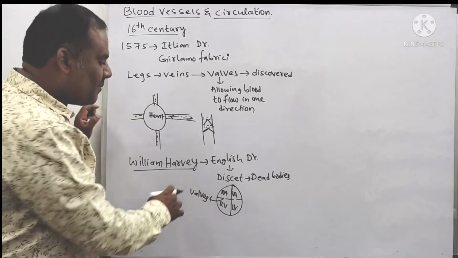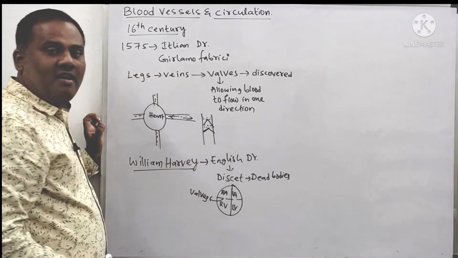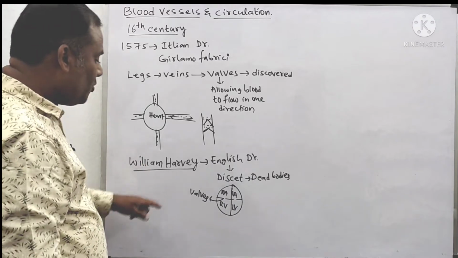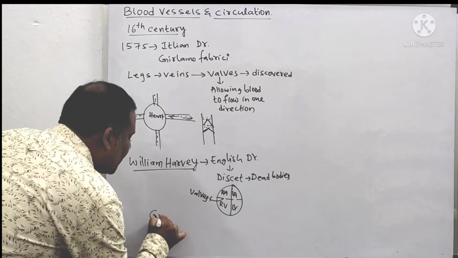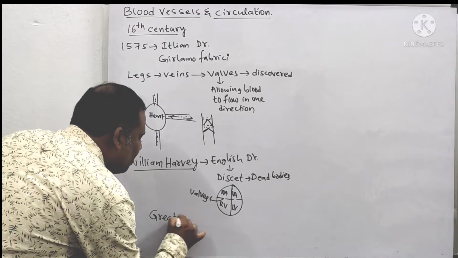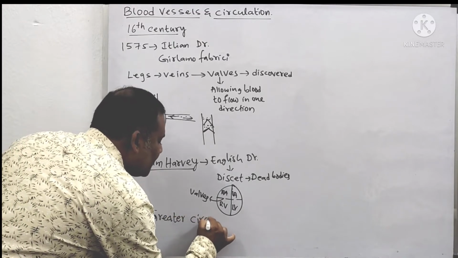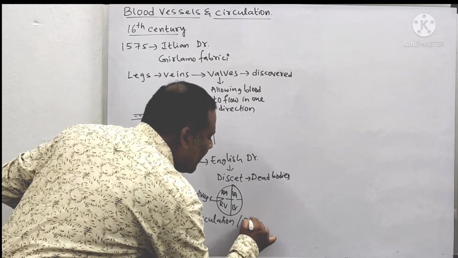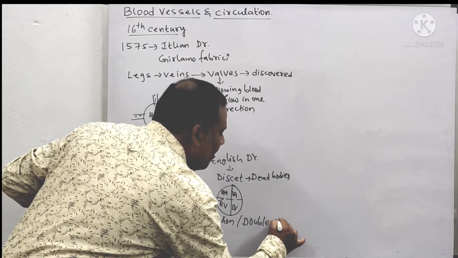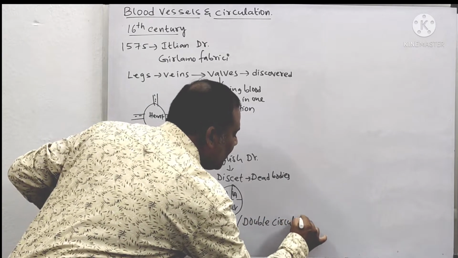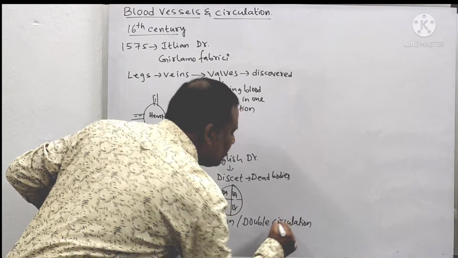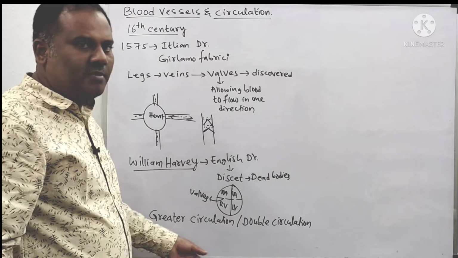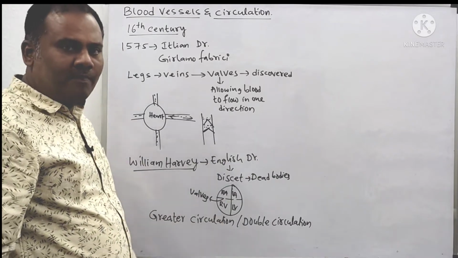It is the first observation and discovery of what? William Harvey. Later, he also came to know about the greater circulation. He discovered what? Greater circulation. This greater circulation is later called what? Double circulation. What is this double circulation? It means nothing but the heart receives the blood 2 times, that is called double circulation. We will clearly come to know about the double circulation process in the upcoming topic.